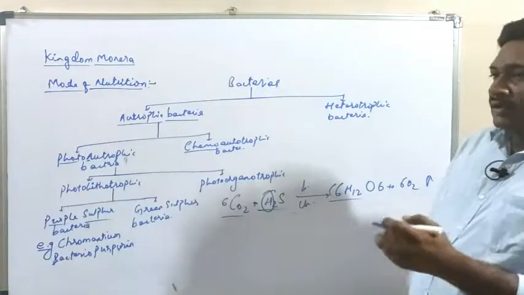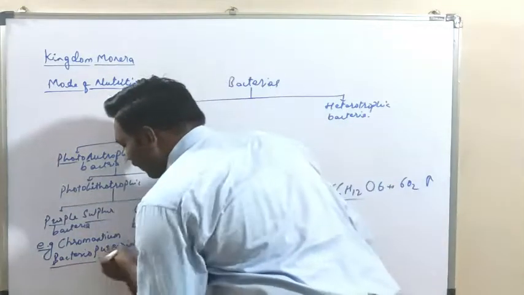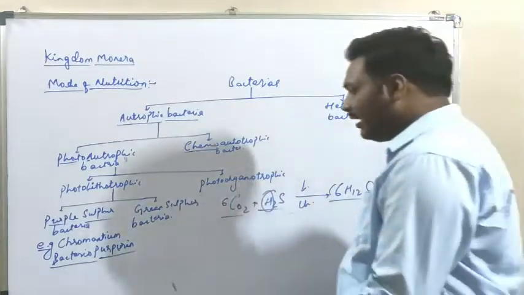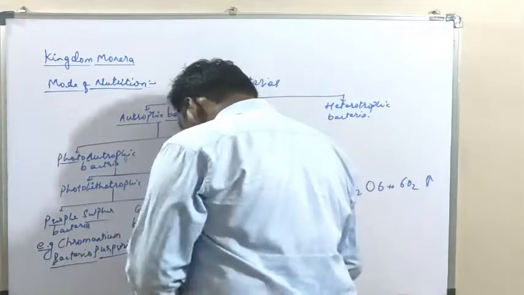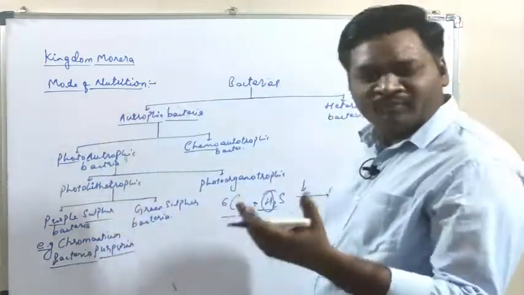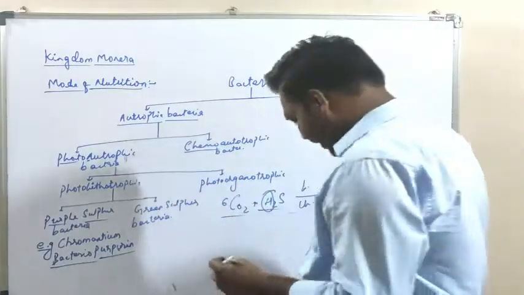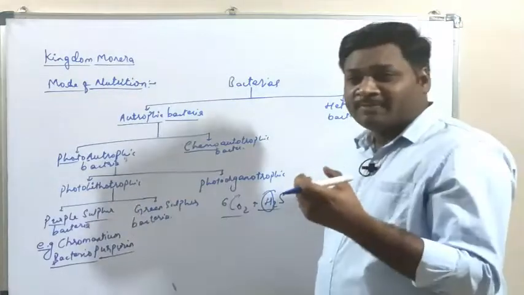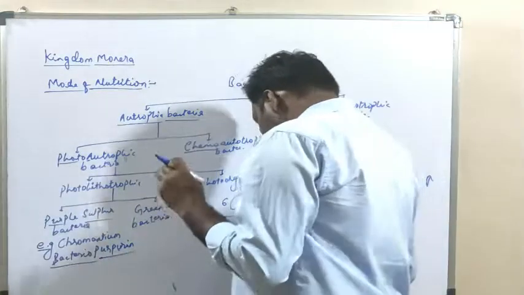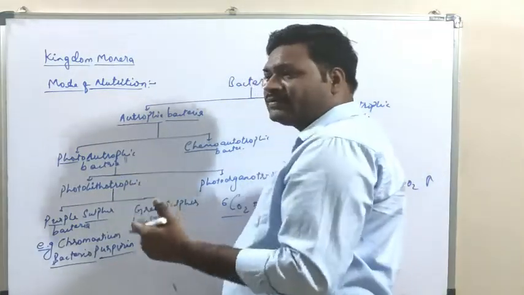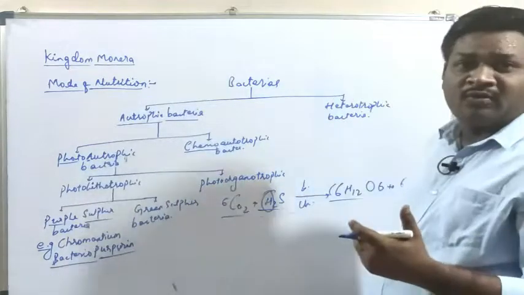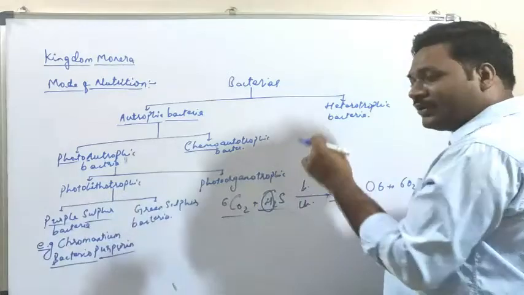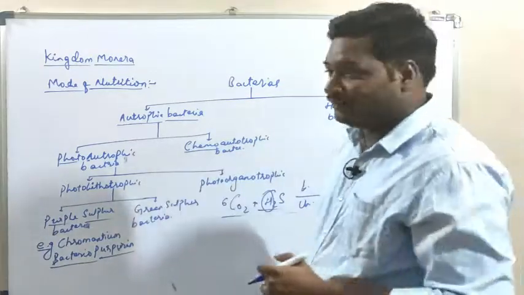This is the photosynthetic pigment, and they use inorganic sulfur for the production of electrons as well as protons, which are used for the synthesis of energy.